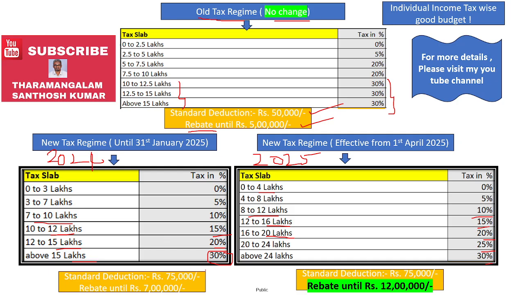The standard deduction for both new tax regimes remains the same, with no change, at 75,000 only. The rebate for the 2024 new tax regime was up to 7 lakhs, whereas for the 2025 new tax regime it is 12 lakhs. I will explain what the rebate is, and the government's statement that there is zero tax until 12 lakhs is based on the rebate policy only.